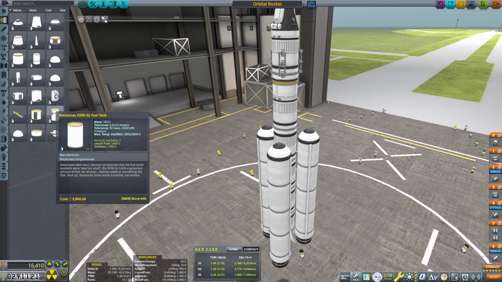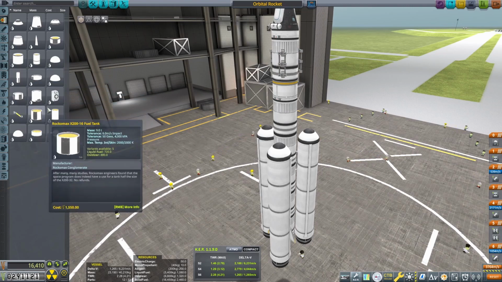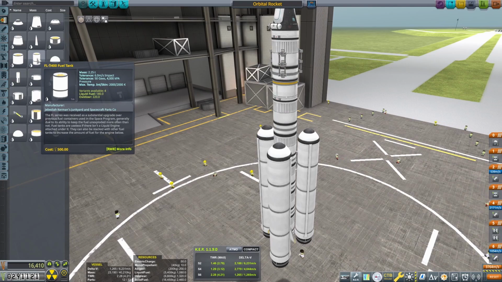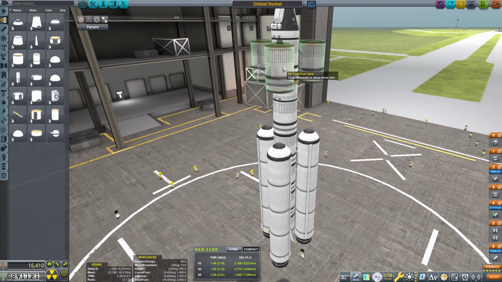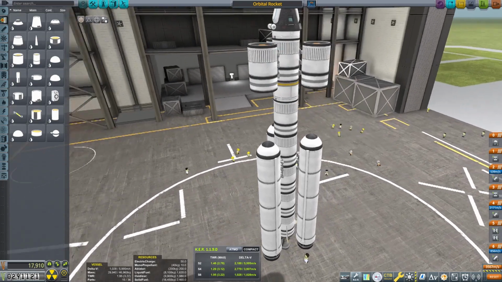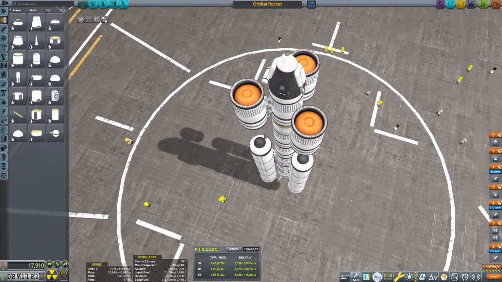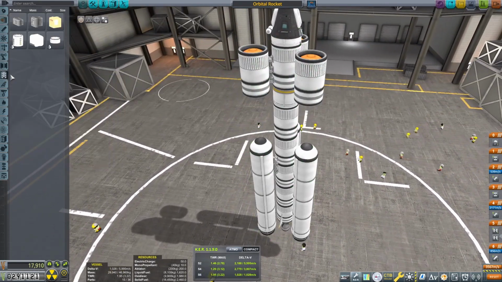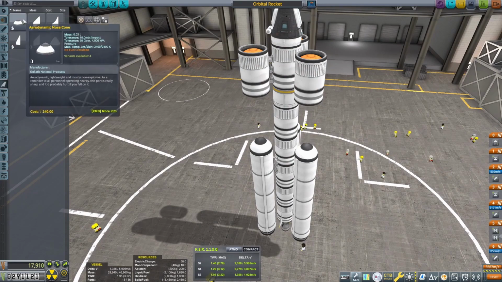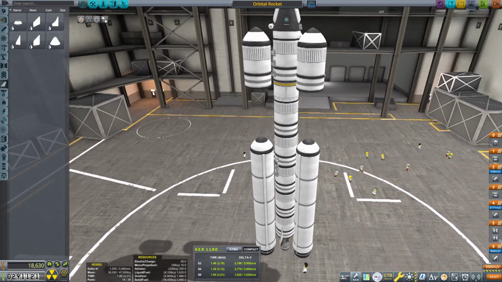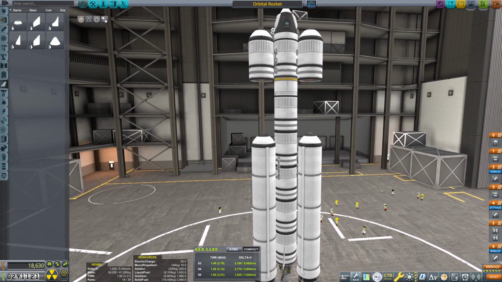Probably the 400s, because we're going to want to get into a specific orbit, so there might be some tinkering involved with that. Okay, so those are attached, and then we want to get the nose cones on here. Boom, just like that. Now we need to fix the staging for this, so that's fine. These guys are going to want to go up here somewhere.